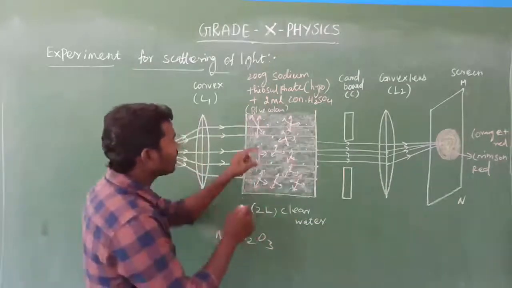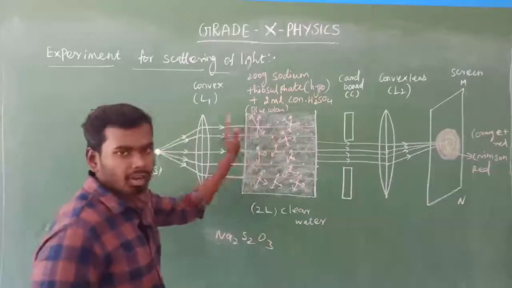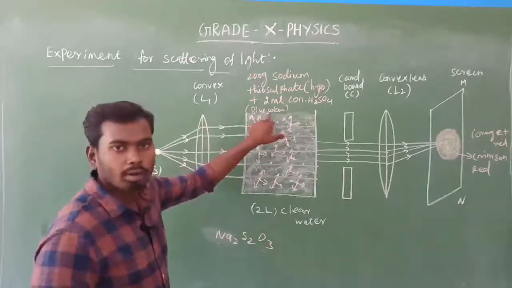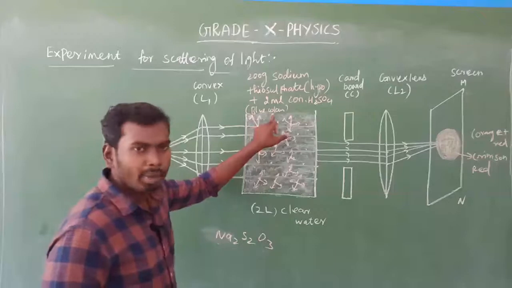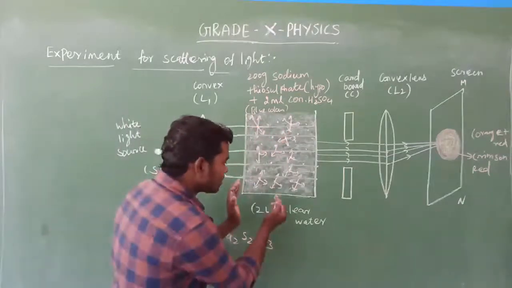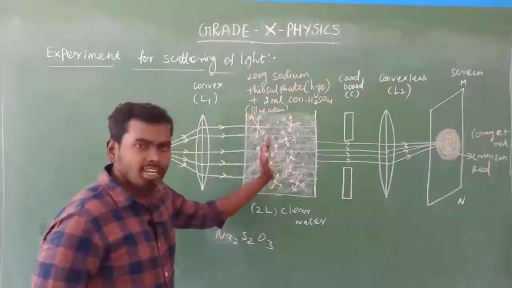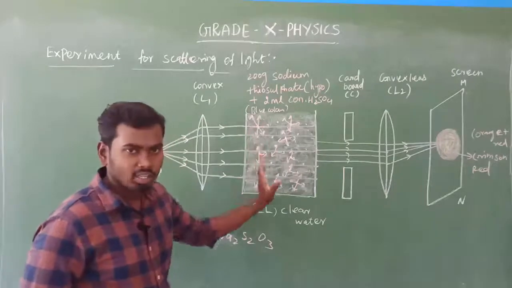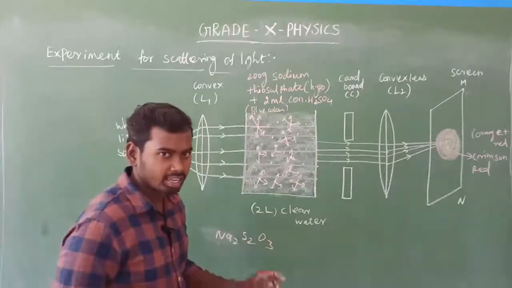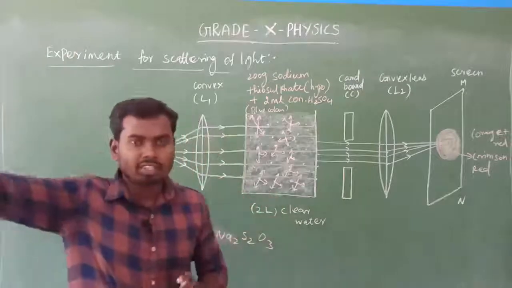That is the reason why, if we see the transparent tank from the three sides, there will be blue color. There will be what color? There will be blue color, because blue color has lower wavelength. That is the reason why we can see the blue color light rays inside the solution. Is it clear? Yes. Compare this concept with the sky.